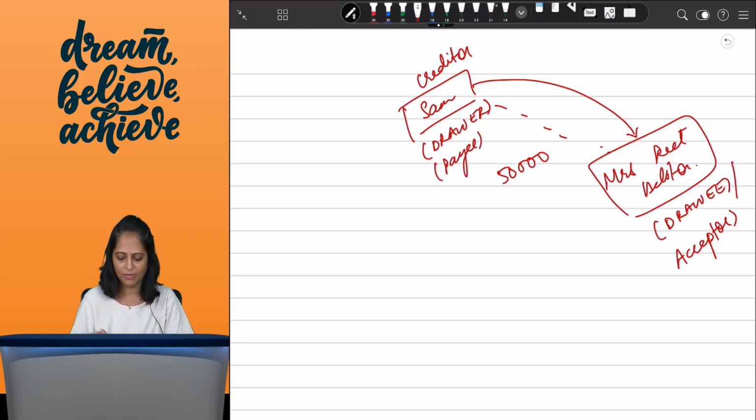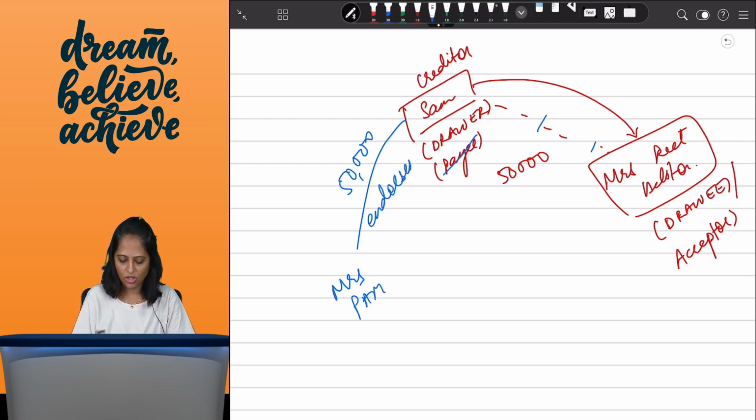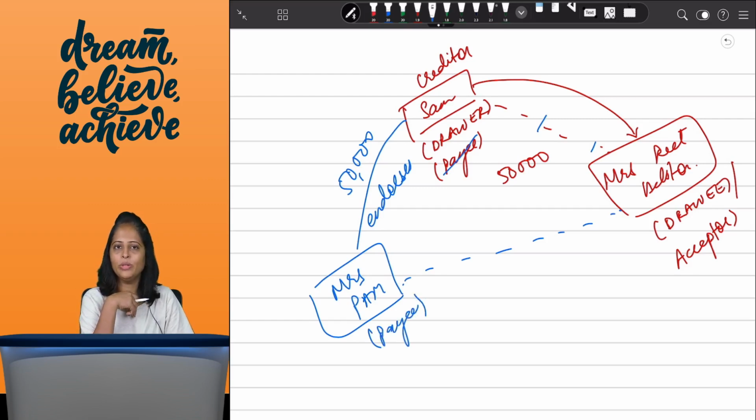Now in the same situation, Sam says that I have to pay 50,000 to Mrs. Pam. So he endorses this bill of exchange to Mrs. Pam and says that you can take 50,000 from Mrs. Reith. Okay. So on the due date, if Mrs. Reith pays Mrs. Pam, then she becomes the payee. So the person who is receiving the payment will become the payee.